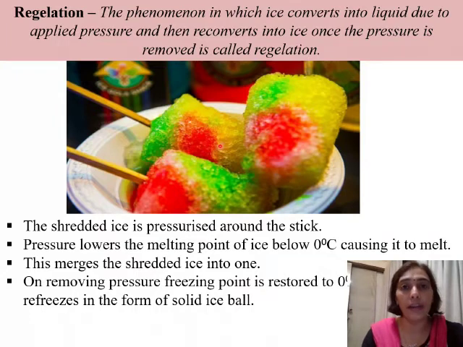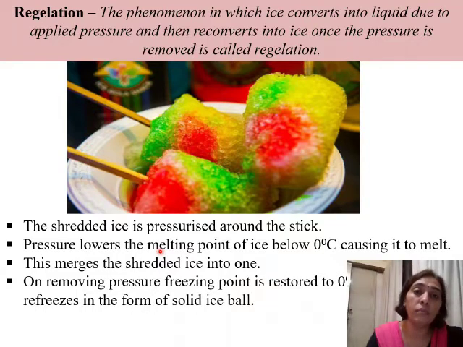Now once he applies pressure, you find that all the fine shredded particles of ice get together and form a bunch. They all get together and an ice ball is formed from it. So what is the phenomenon? What happens at that particular point when he is applying pressure?